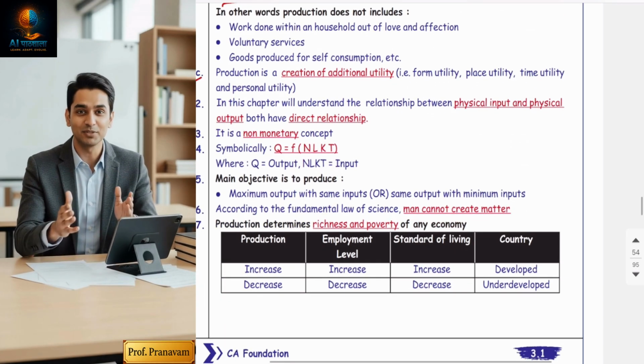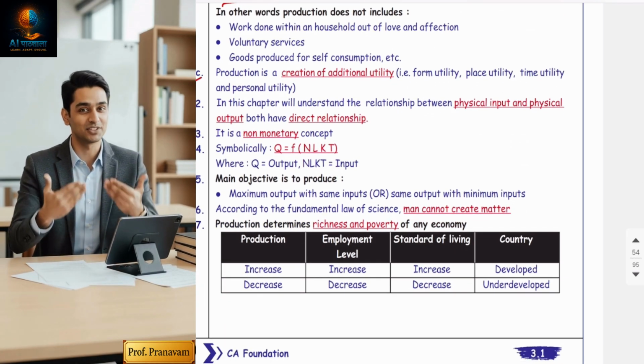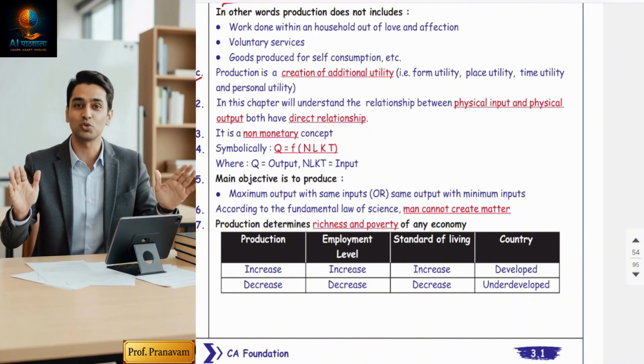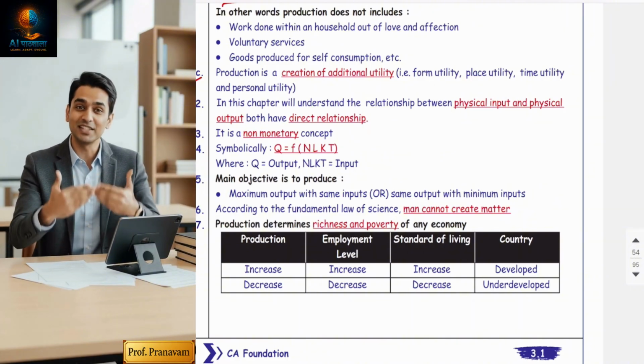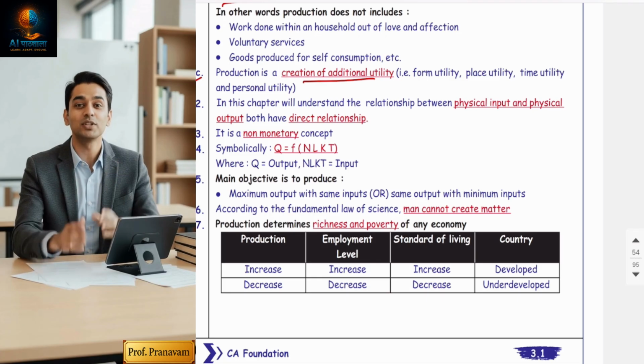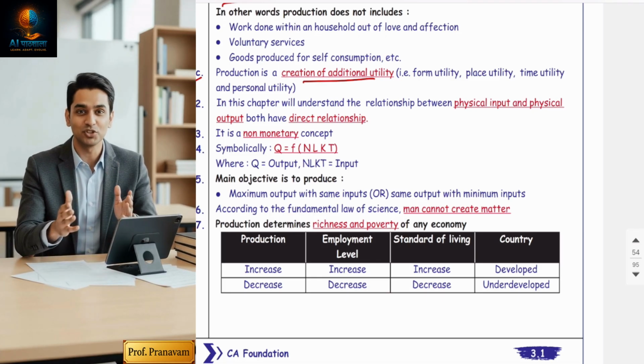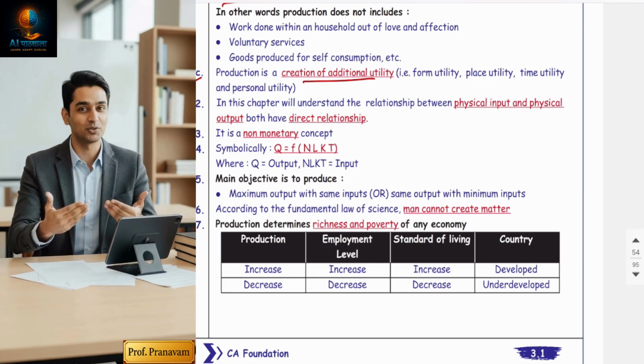Now take a third definition. One of the economists has said that production means creation of additional utility. Now, what do you mean by utility? Utility means want satisfying power. So, why do we conduct production? To satisfy human wants.